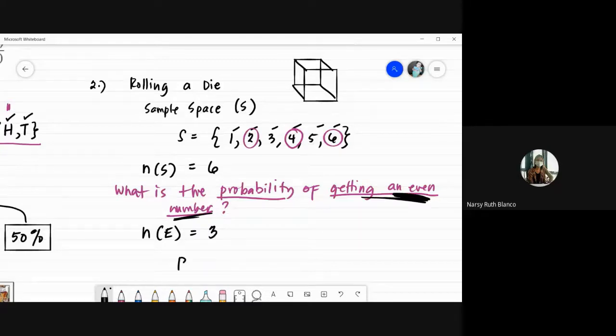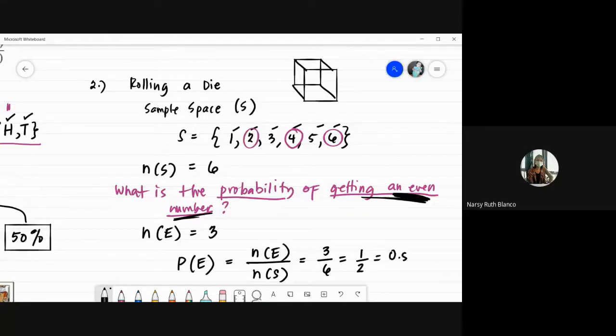So in short, the probability of the event of getting an even number when you roll a die would be N of E divided by N of S. So that would be 3 over 6. We simplify that. 3 over 6 is just 1/2.